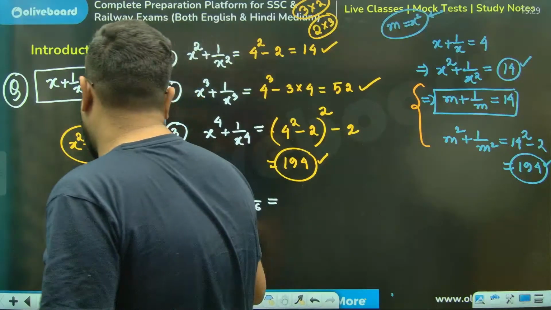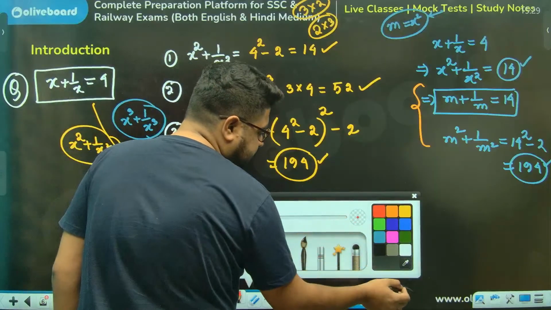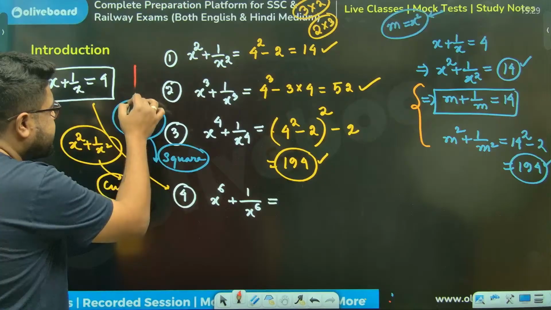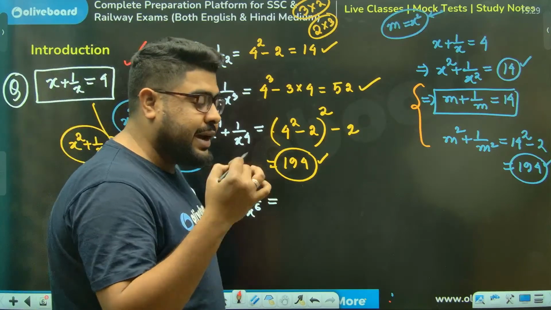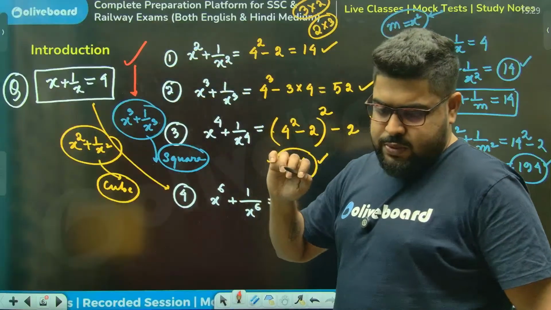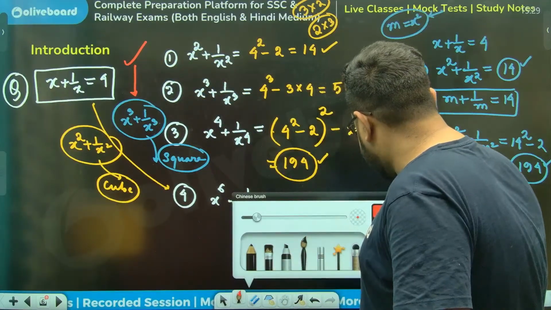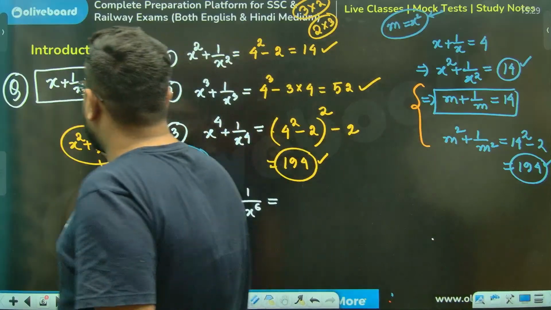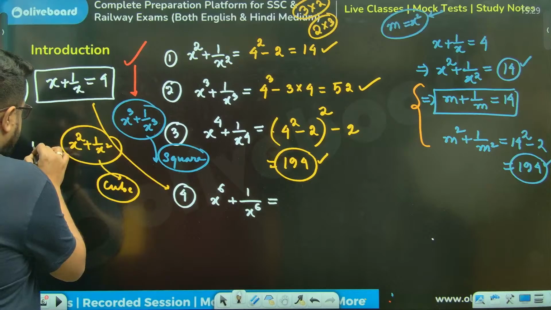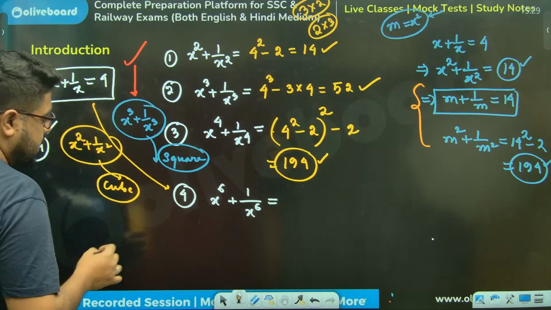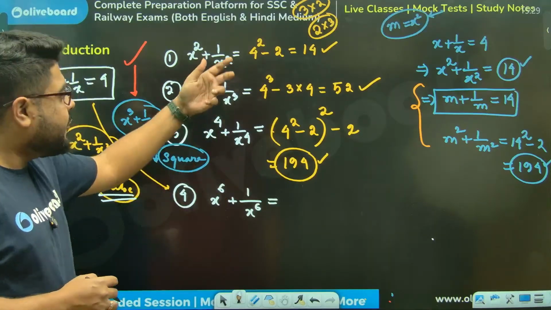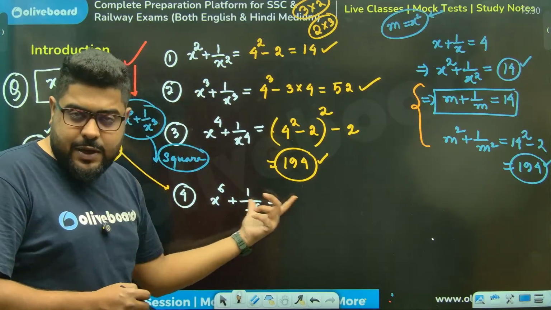Let me give you the answer. I will always suggest you go for this approach, and let me give you my reasoning. If you do square then cube, for example, what is the value of x square plus 1 by x square? This is going to be 14. So if x square plus 1 by x square is 14, find the value of x to the power 6 plus 1 by x to the power 6.